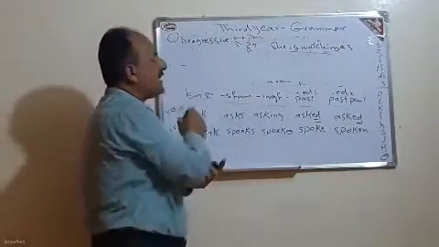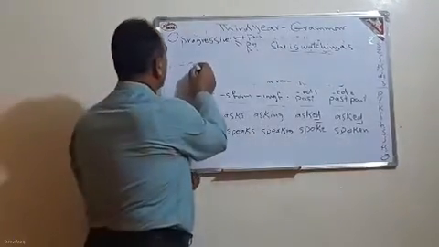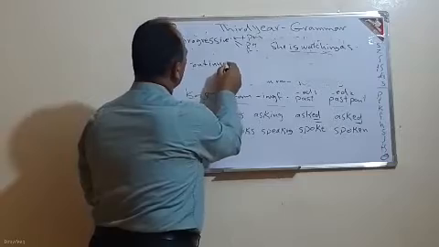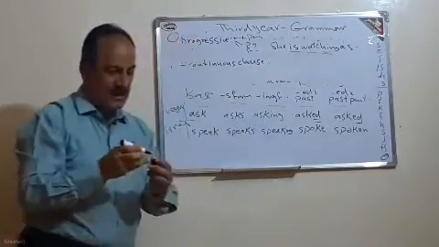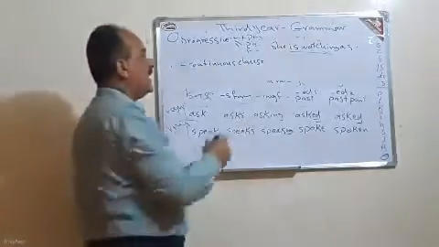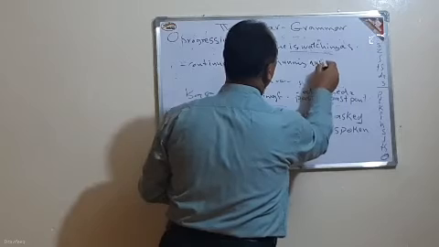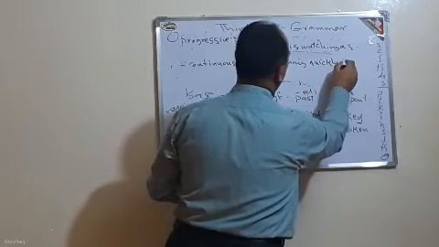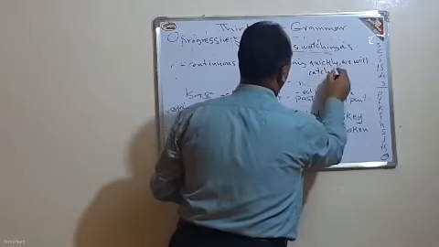The second case is in what we call a progressive clause or continuous clause. What is meant by that? For example, we say, "Running quickly, we will catch the train."